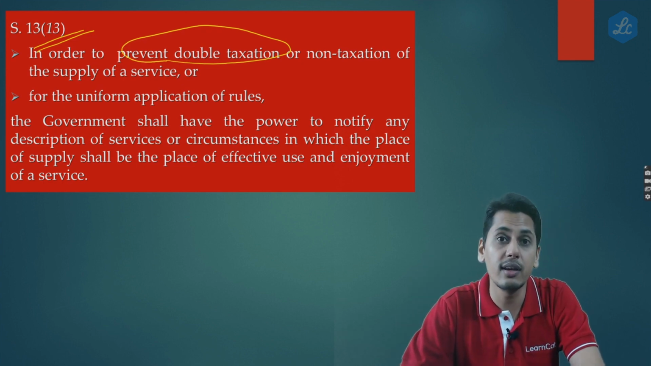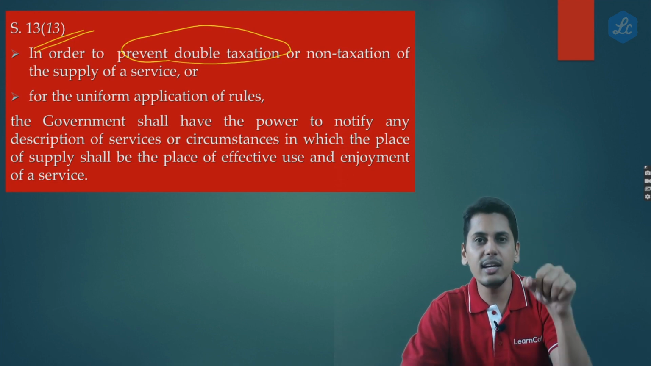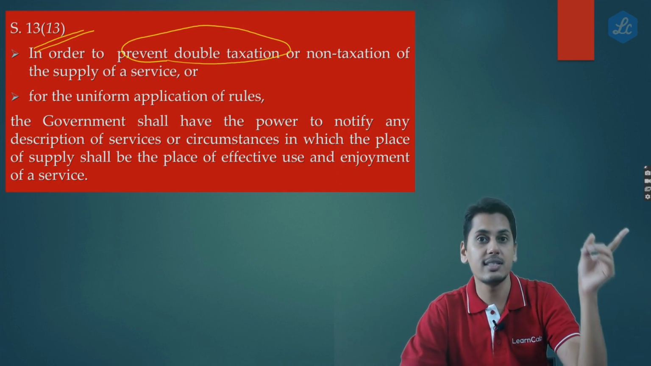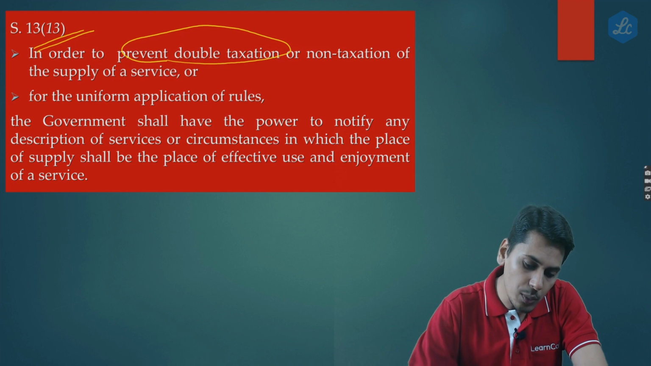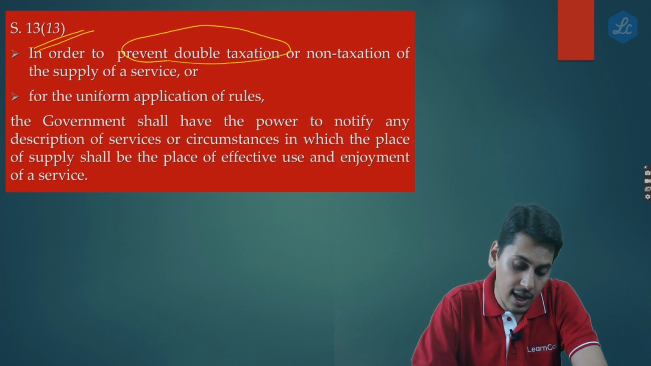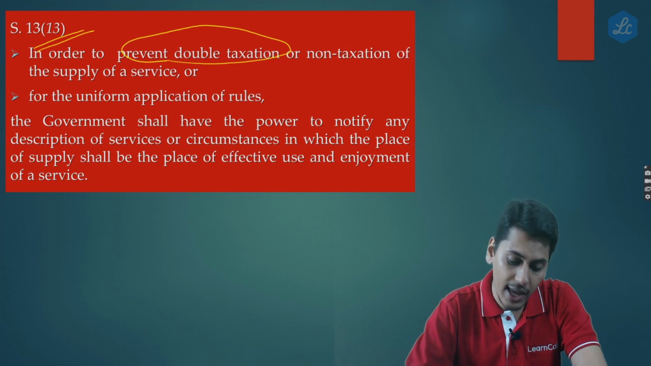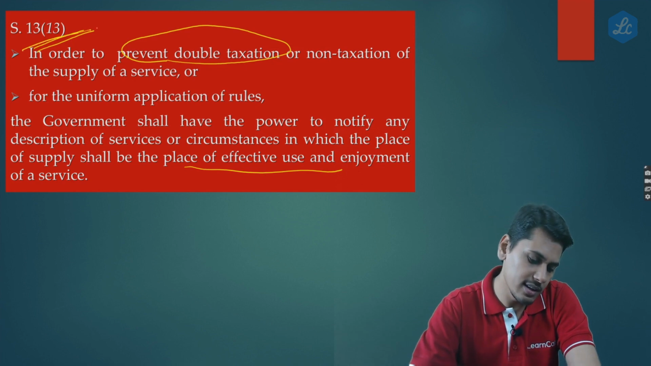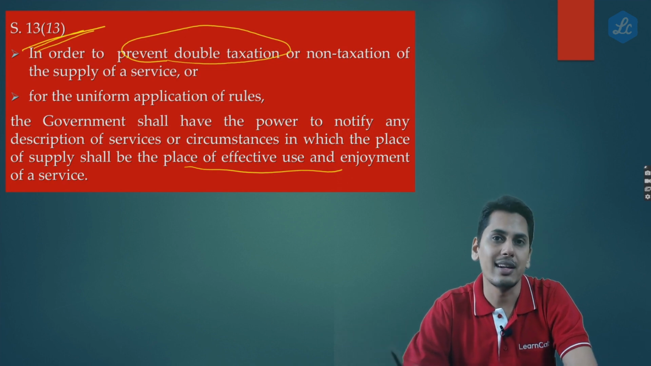There is a double taxation. Internationally, this transaction is regarded as an export and import. If I charge in India GST over here, back there in his country, it is treated as an import of service. He would have to pay GST under reverse charge mechanism in his country. It becomes double taxation internationally. So in order to prevent double taxation or non-taxation of a supply of service or for the uniform application of rules, the government shall have the power to notify any description of service or circumstances in which the place of supply shall be the place of effective use and enjoyment of a service. So this service provider tells under 13 subsection 13, you issue a notification, shift this place of supply to the location of recipient.